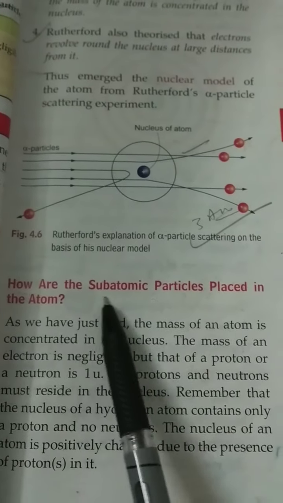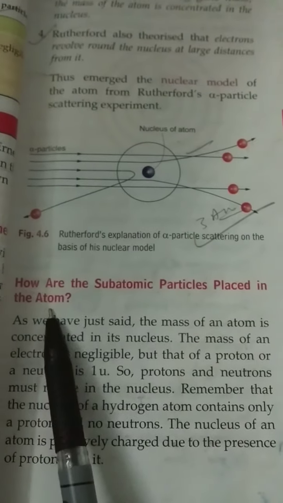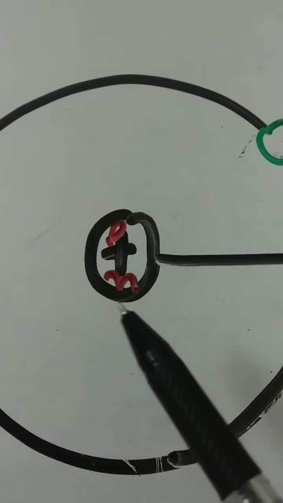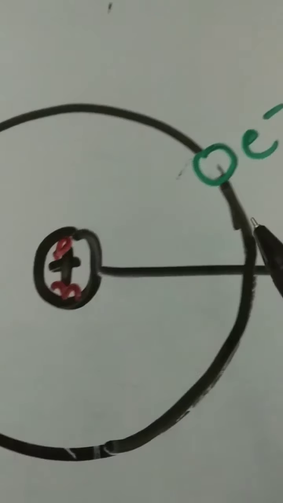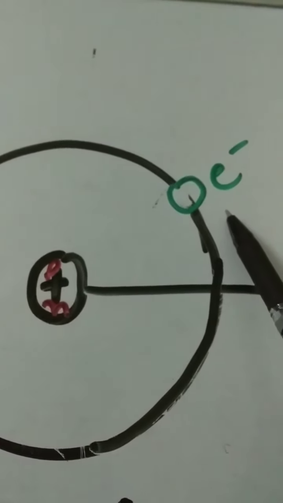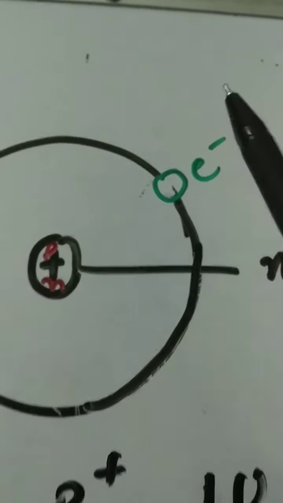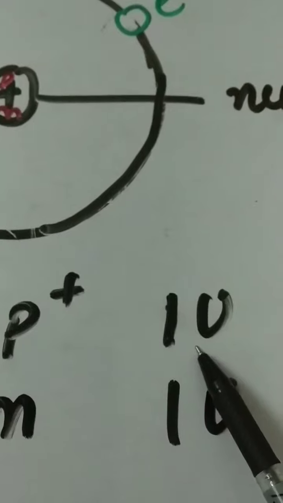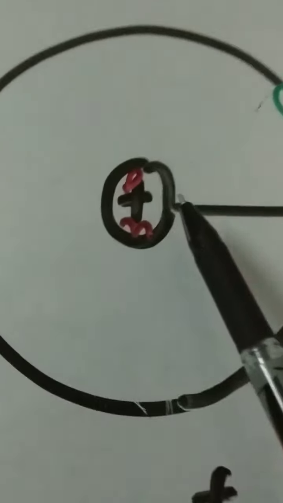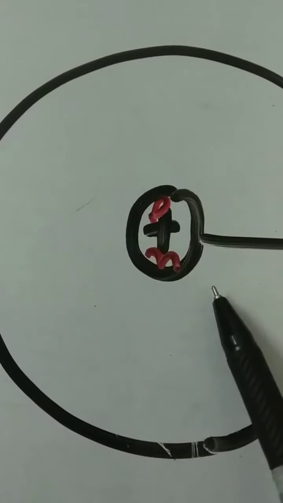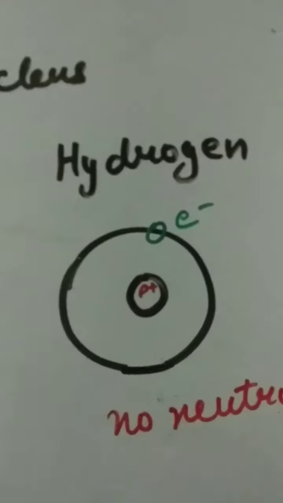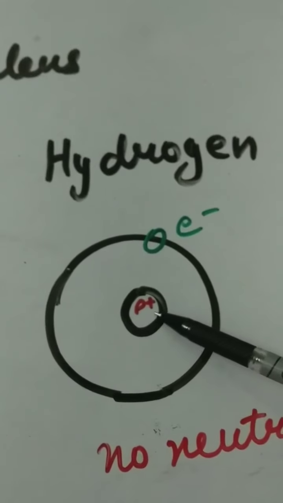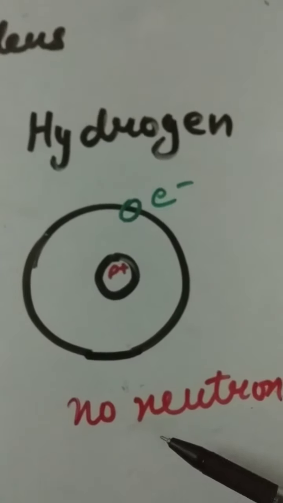How are subatomic particles placed in the atom? We know the mass of the atom is concentrated in the nucleus. The mass of the electron is negligible, but the mass of a proton and a neutron is equal to one unified mass. So proton and neutron must reside in the nucleus. But remember, the hydrogen atom contains only a proton and no neutron.